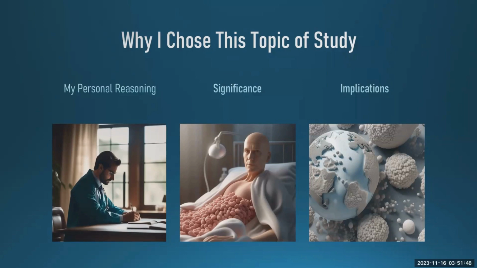Significance: colorectal cancer is the third most common cancer across the world. It has multiple risk factors, including genetic predisposition, lifestyle, as well as other environmental factors. Studies show that Streptococcus bovis may play a role in colorectal cancer, as seen through Streptococcus bovis bacteremia. Streptococcus bovis has also been found in colorectal tumors themselves.